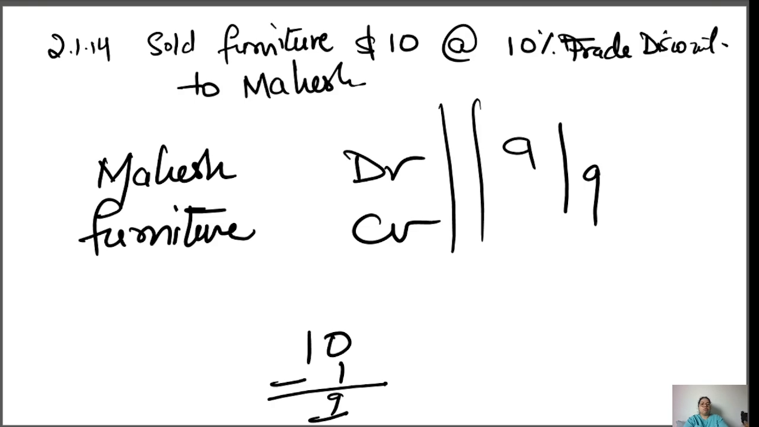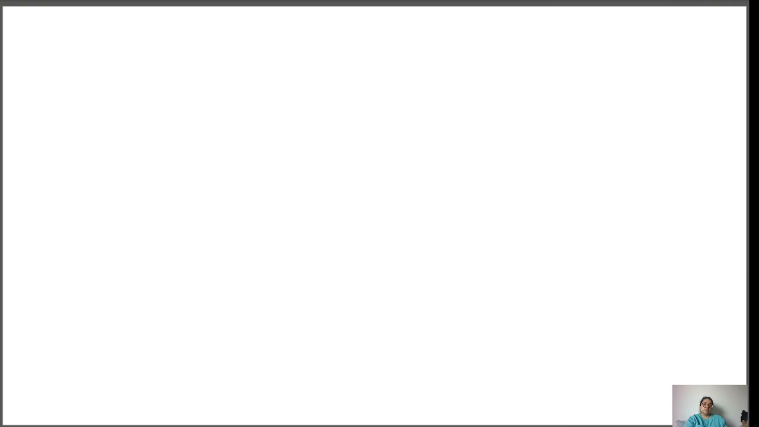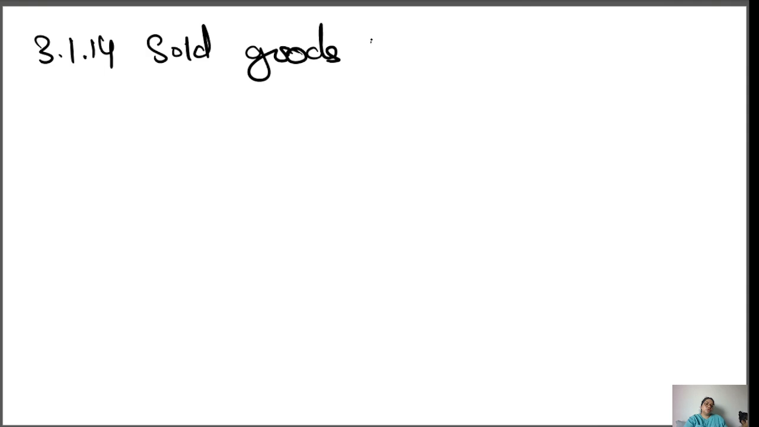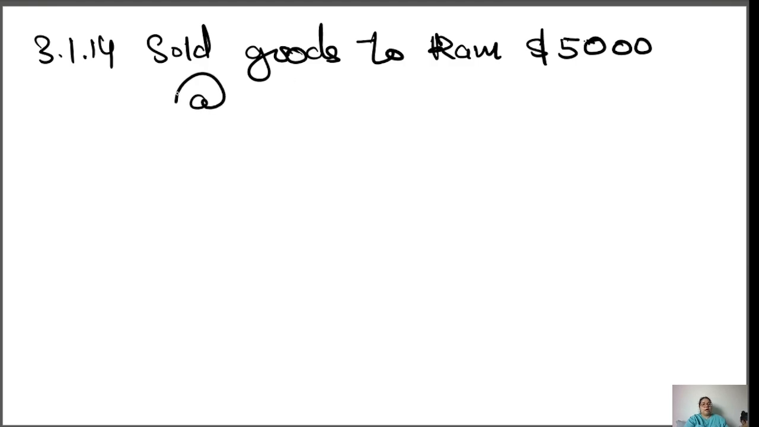Okay, now one more question. 3/1/14 sold goods to Ram $5,000 at the rate of trade discount 20%. Now pause the video again and try to solve it on your own. When you are done, press the play button and check your work.